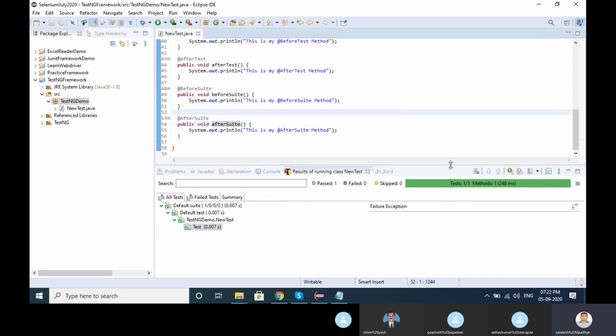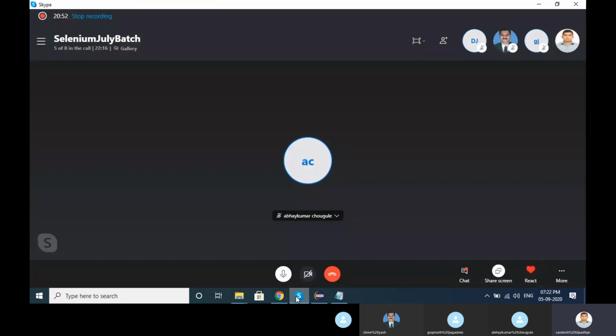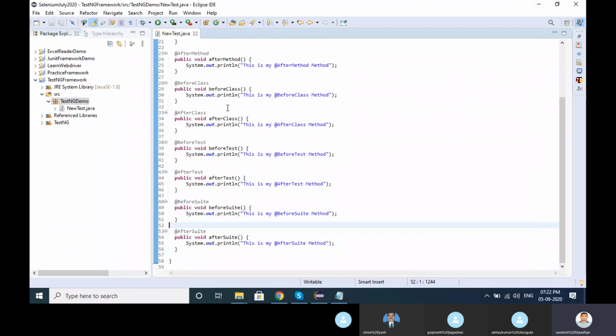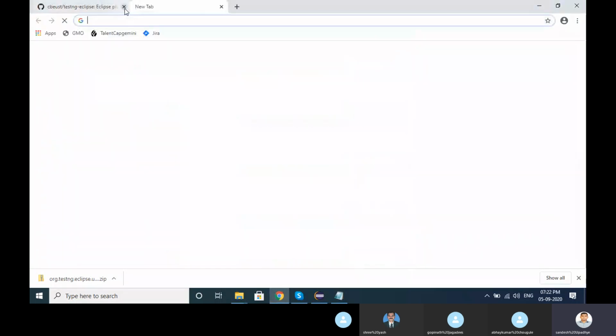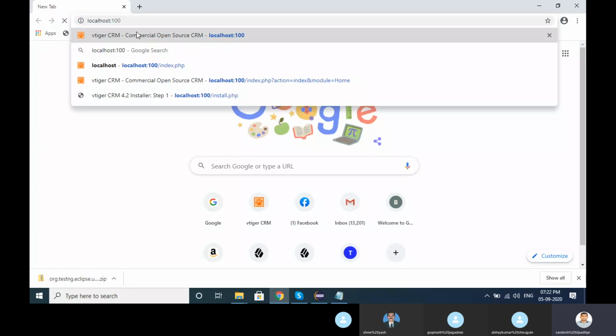Okay, as Gopi told, we will create the same thing in the real-time application with the vTiger application. Let's convert with localhost. I will tell you.